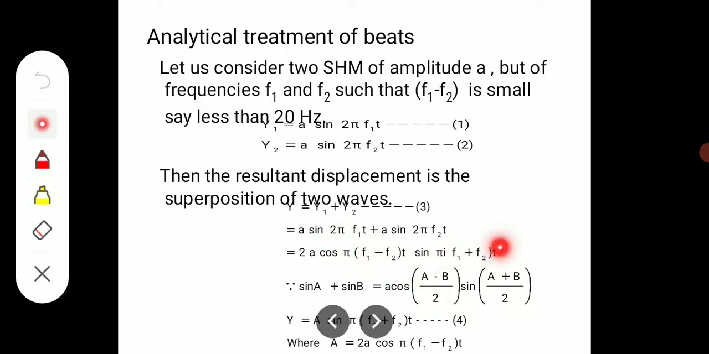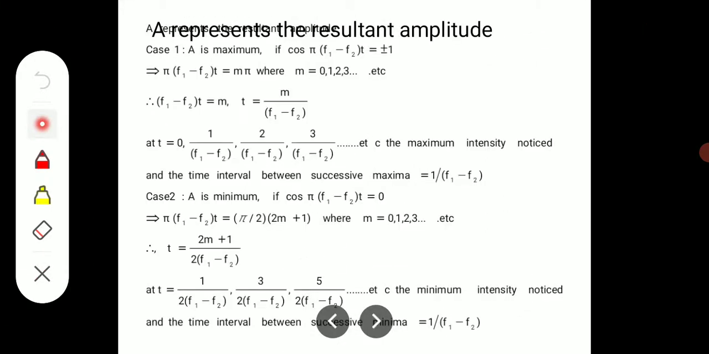After simplifying this with the help of the identity sin A plus sin B is equal to 2 cos((A minus B) by 2) into sin((A plus B) by 2), we get the equation y is equal to A sin(pi (f1 plus f2) t), where A is equal to 2a cos(pi (f1 minus f2) t). So A represents the resultant amplitude.